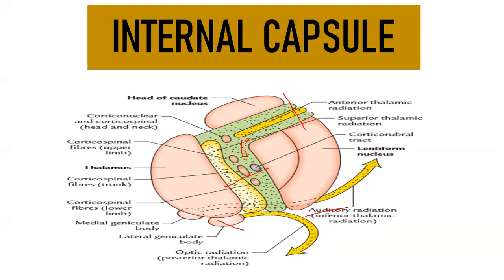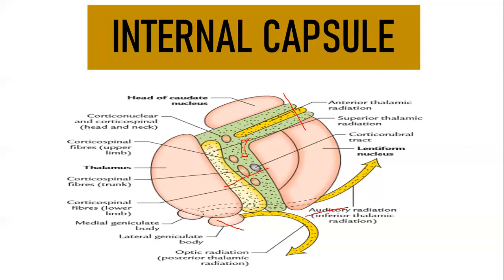Now the second part, that is your genu. Remember, genu always refers to some kind of a bend. The genu of your internal capsule is the bend between your anterior limb and your posterior limb. So this is your posterior limb, this is your anterior limb, and in between them you have a bend.